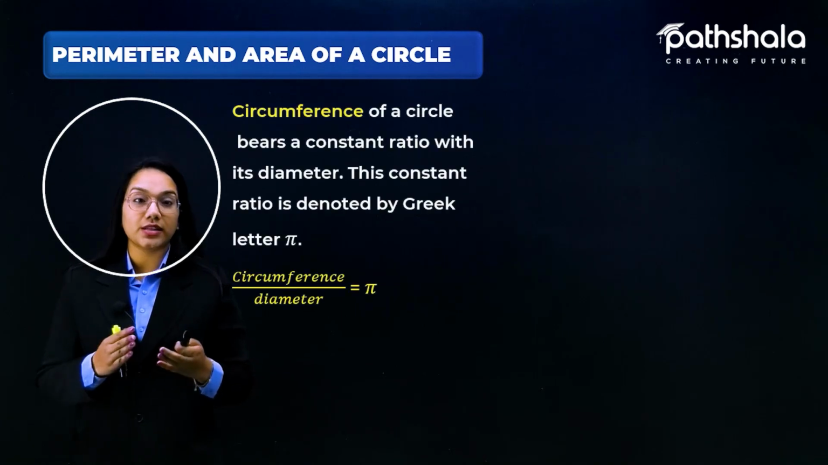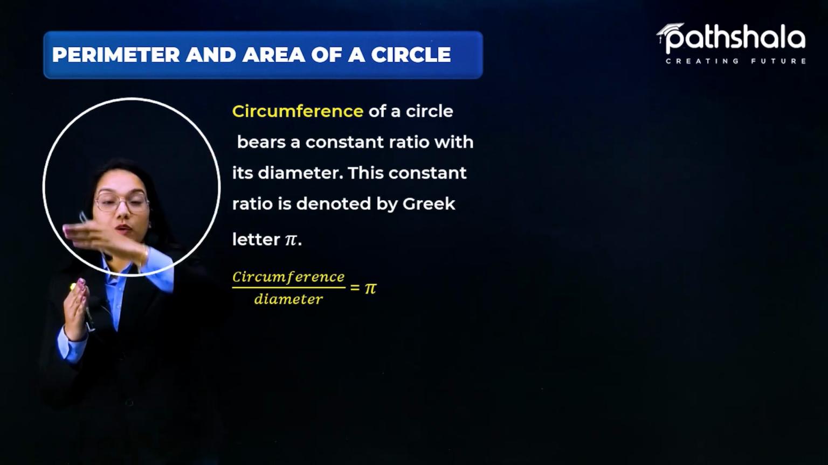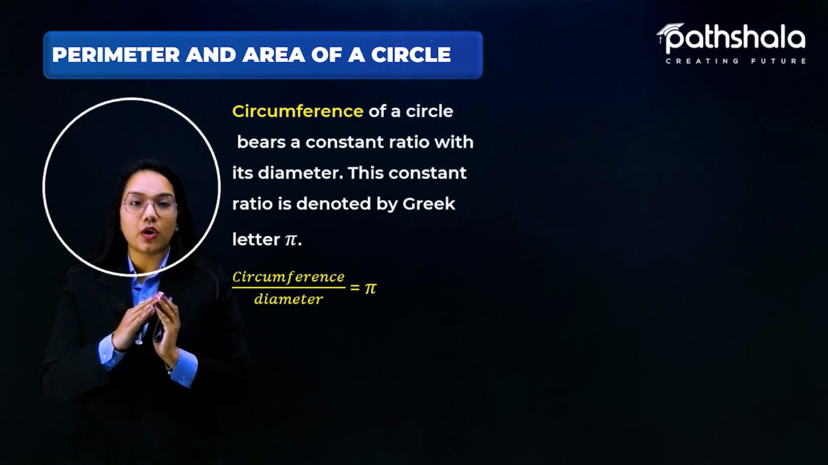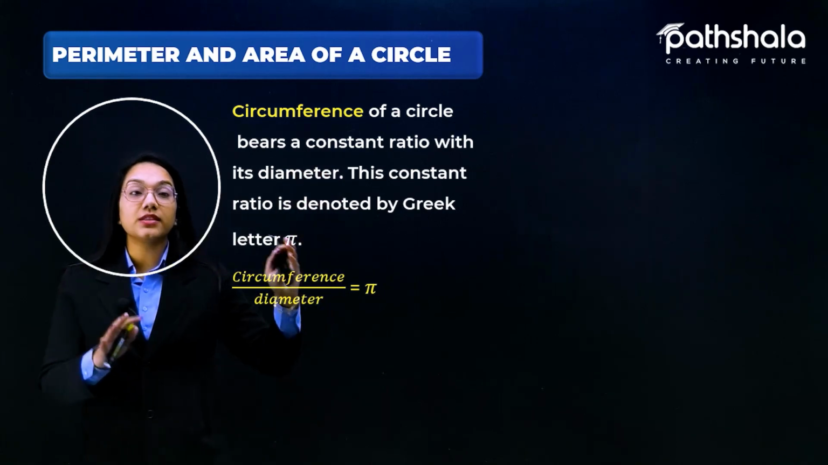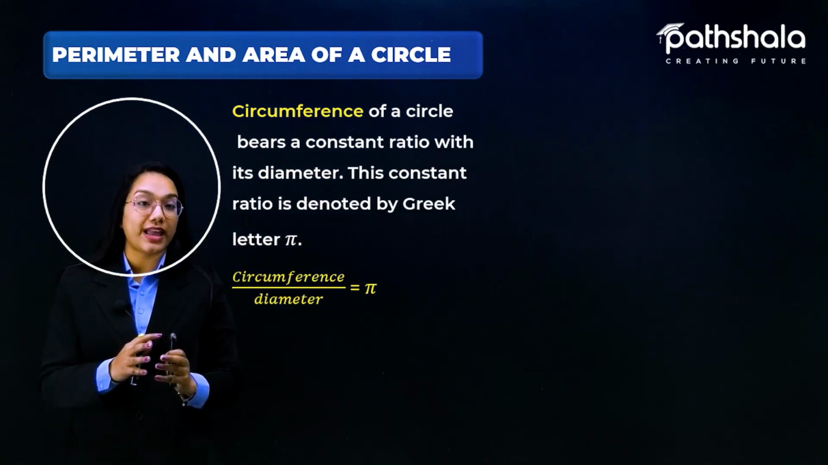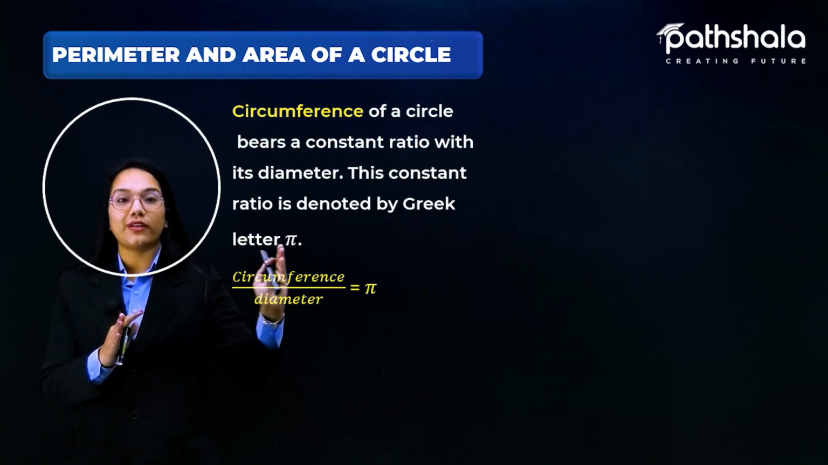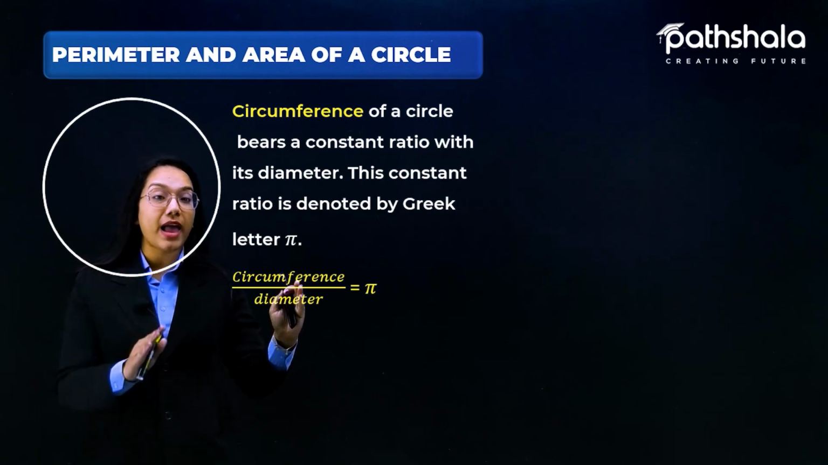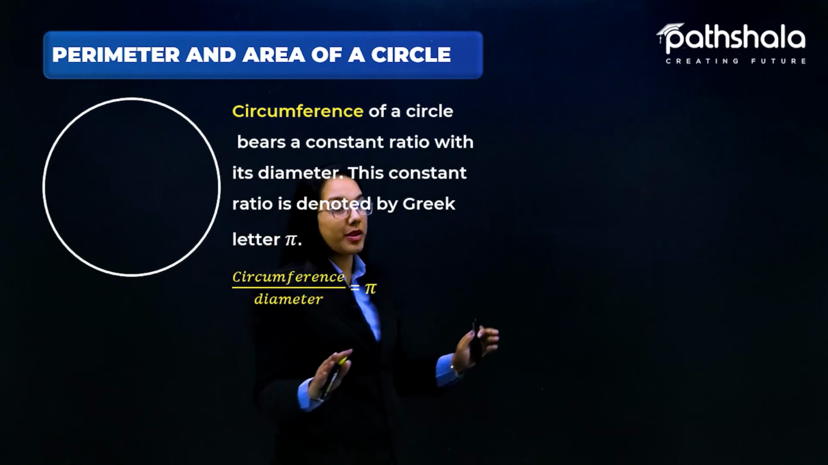So what is a circumference? This is the distance you travel once across this circular curve. So this is called the circumference of a circle, and moreover, the circumference of a circle bears a constant ratio with its diameter. We already know about this concept, and this constant ratio is called by a Greek letter, pi.